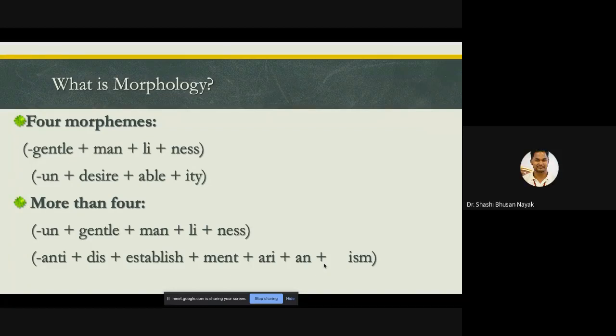No, you are doing it correctly, but you need to be fast. You are pretty slow. Anti-disestablishmentarianism. Yes. Now you're better. Anti-disestablishmentarianism. Okay. Now let's go to the next slide.